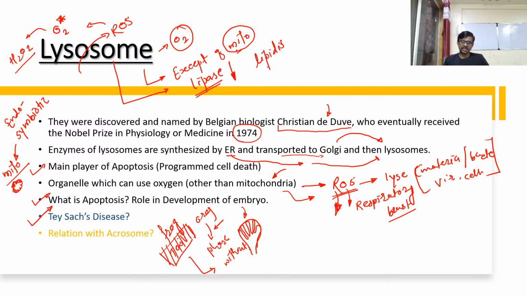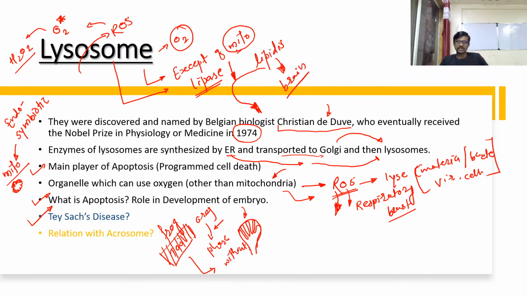Lipase enzyme takes a lipid and converts it into glycerol and fatty acids. If lipase enzymes are low in amount because of low secretion of lipase by a lysosome, then these lipids gather and accumulate in the brain.